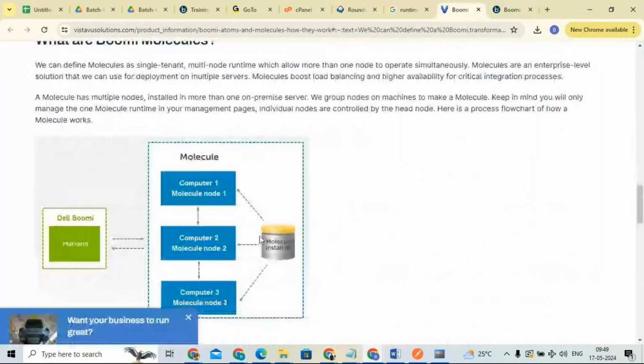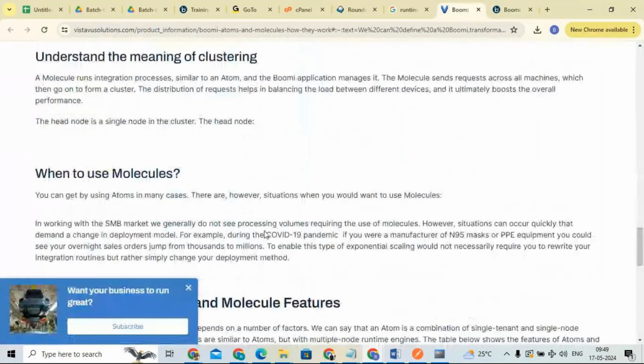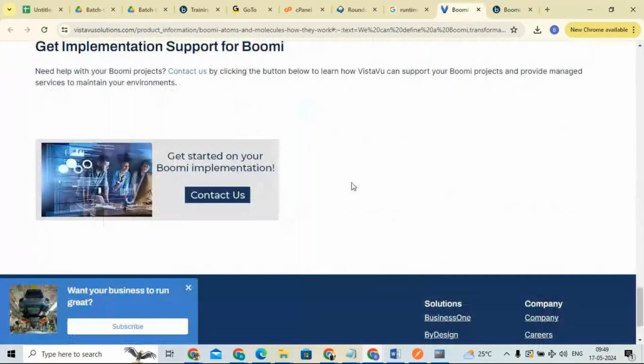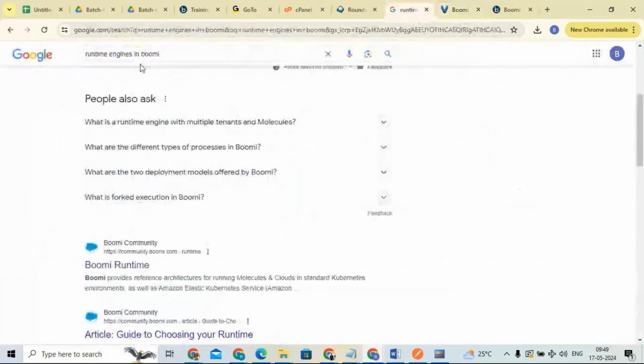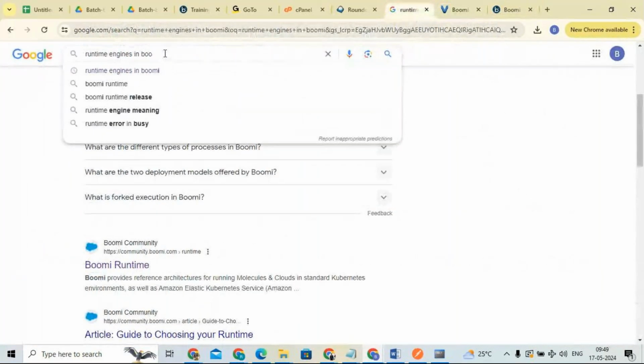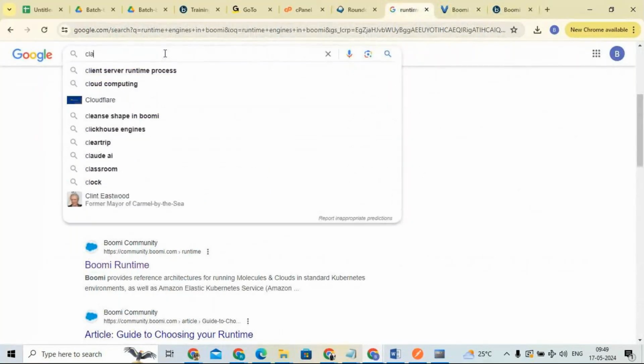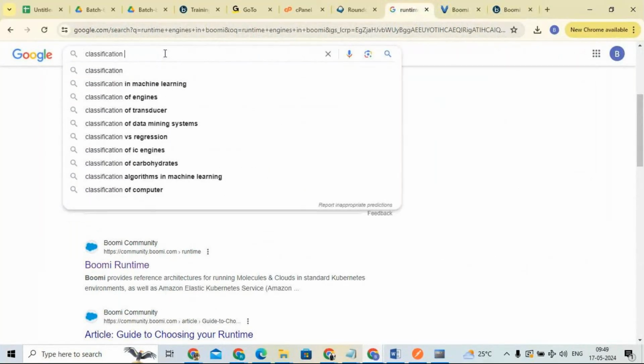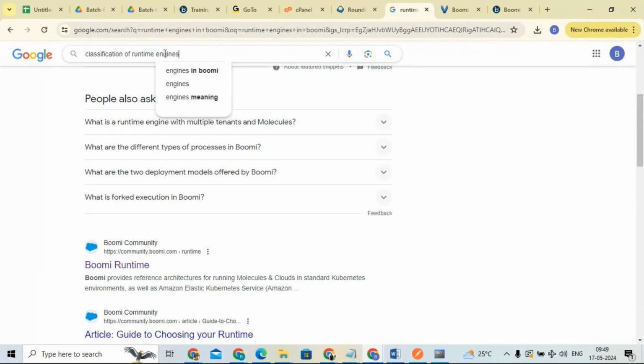You can see the classification of runtime engines in Boomi.